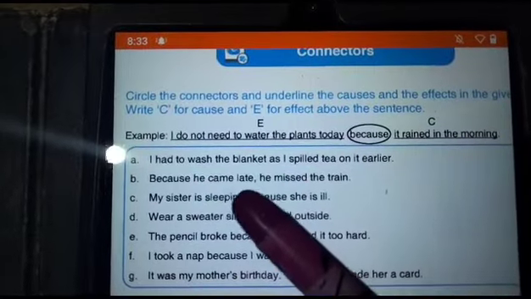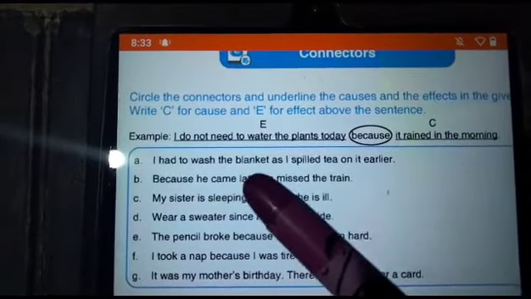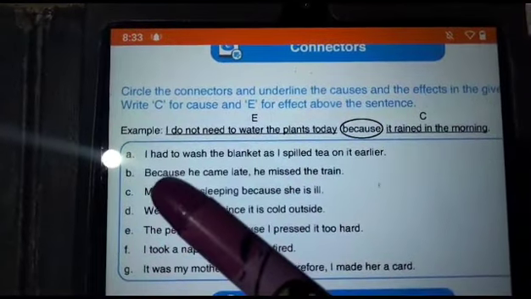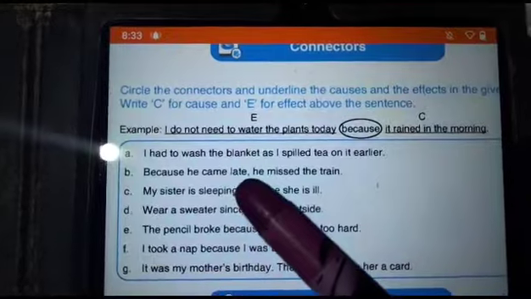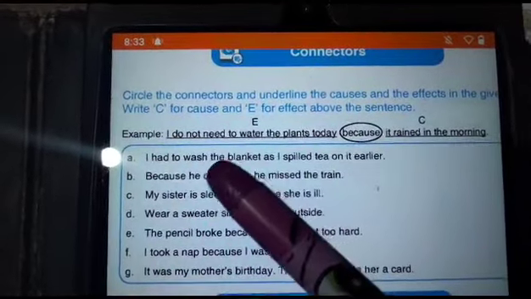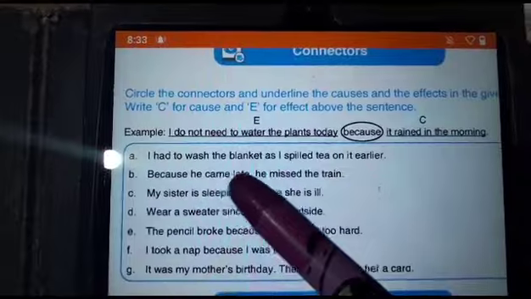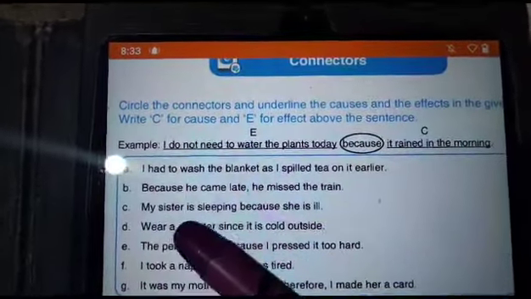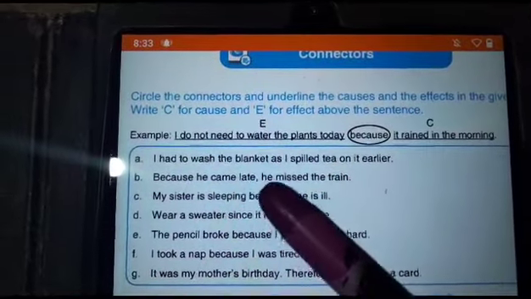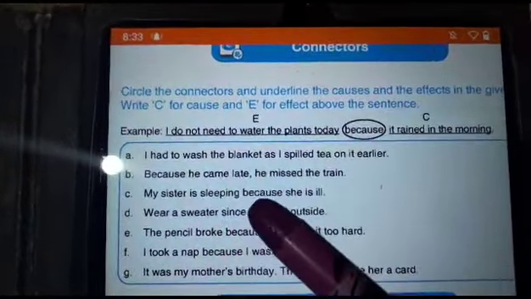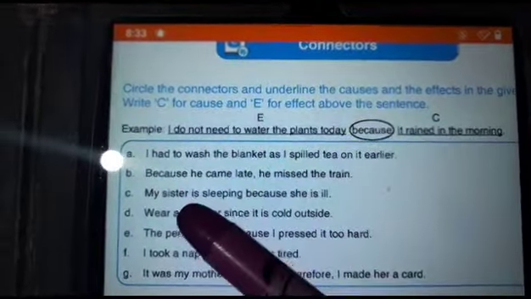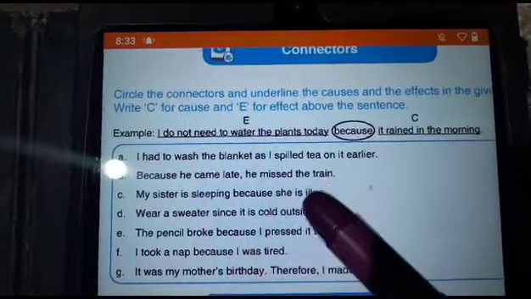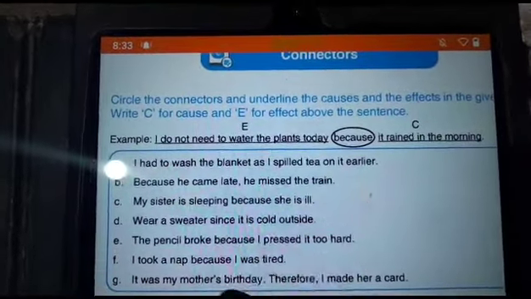Okay. So now B question. Because he came late, he missed the train. Here, which one is the connector? Very good. Because is the connector. He came late. It is the reason for an action. It is the cause. He missed the train. It is the effect. Okay. My sister is sleeping because she is ill. So because is a connector. My sister is sleeping. It is the effect. She is ill. It is the cause. So like this you have to